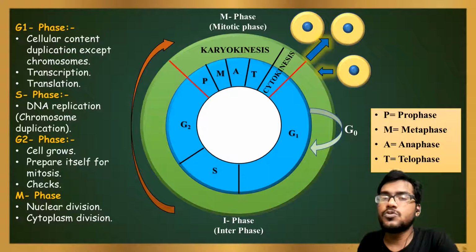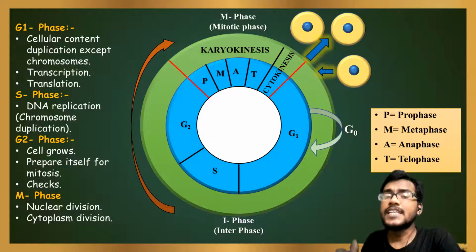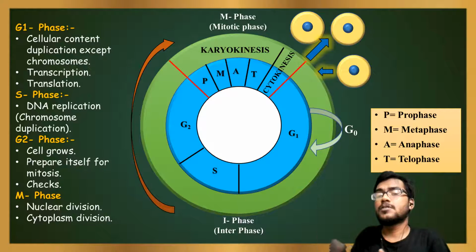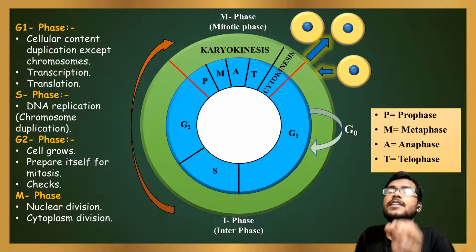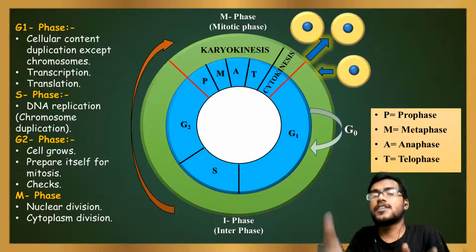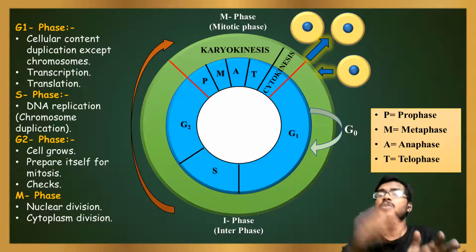G2 phase is also known as growth 2 phase or gap 2 phase. It is also known as the pre-mitotic phase, as it occurs just before the mitotic division. In G2 phase, the cell grows and prepares itself for mitosis. There are some checkpoints, the main one being the G2 checkpoint, which will be discussed later. Checkpoints play an important role when cells pass from one phase to another. The G2 checkpoint plays an important role when the cell enters from G2 to M phase.